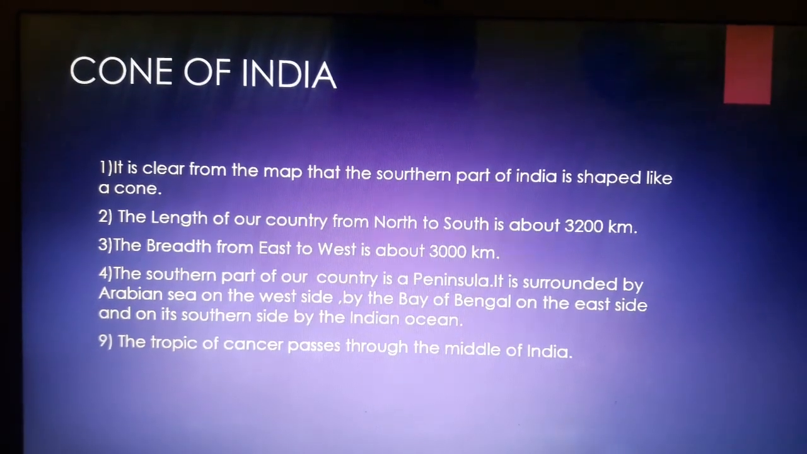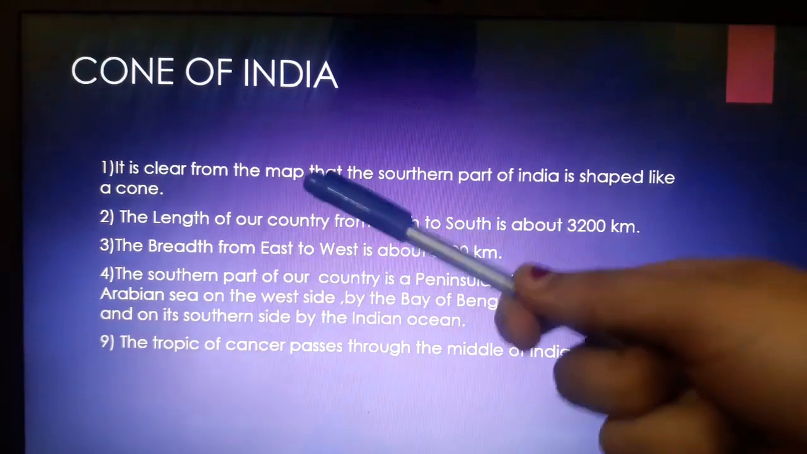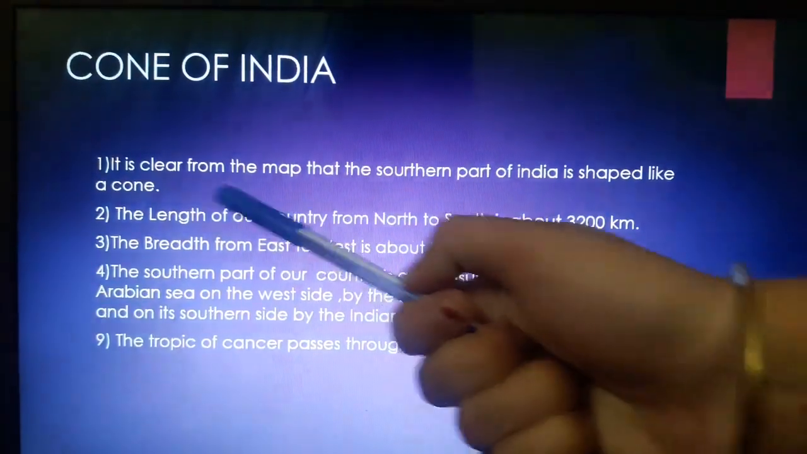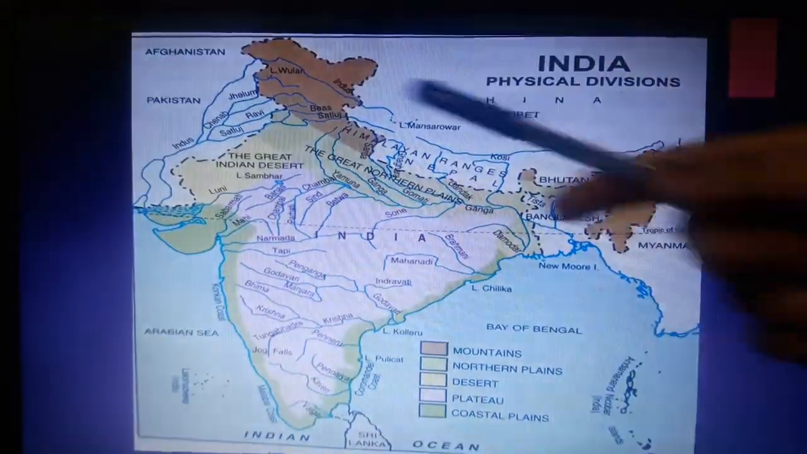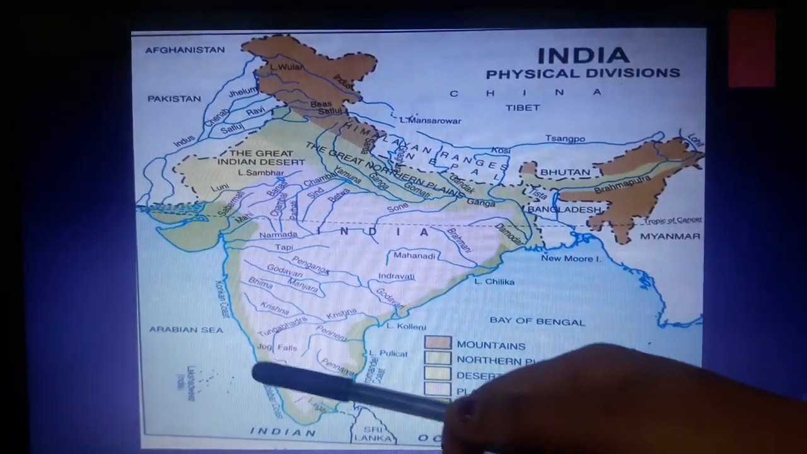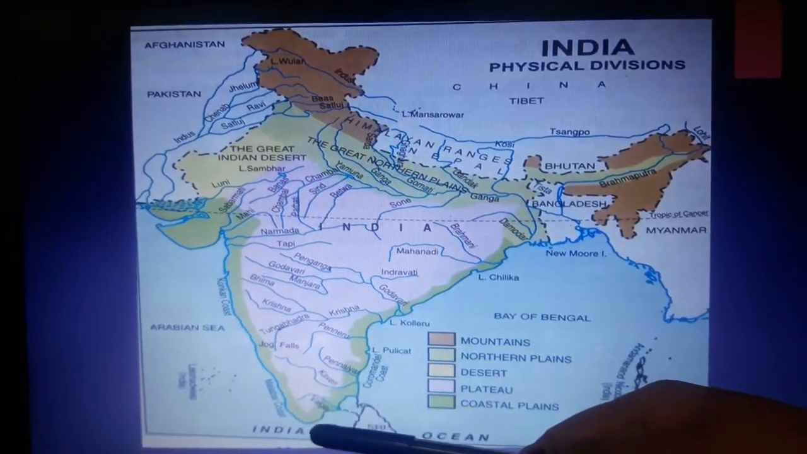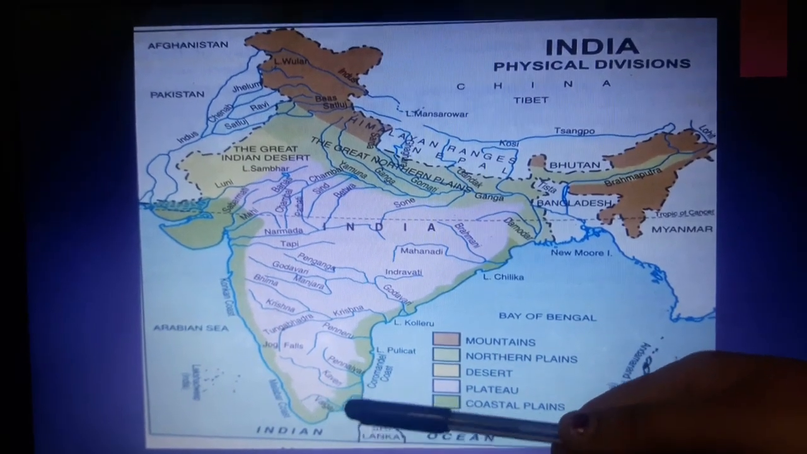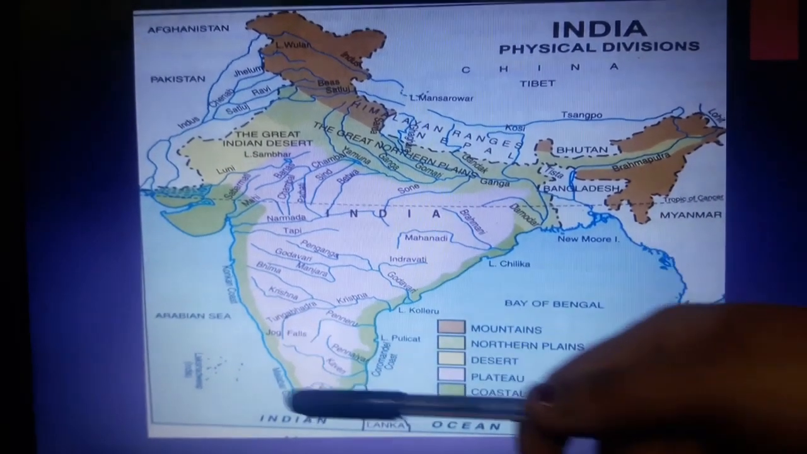Now comes the cone of India. So it is clear from the map that the southern part of India is shaped like a cone. Let us see. In this map, the southern portion is like a cone because it is going downward, then there is a bend, there is a deviation, and it is again going upward. So it becomes like a cone.